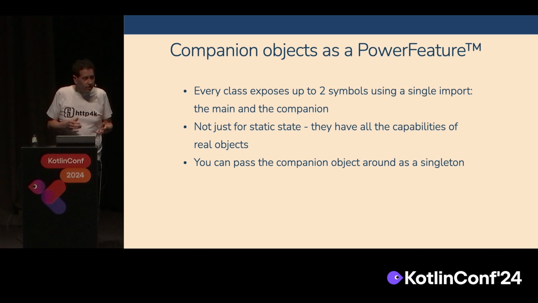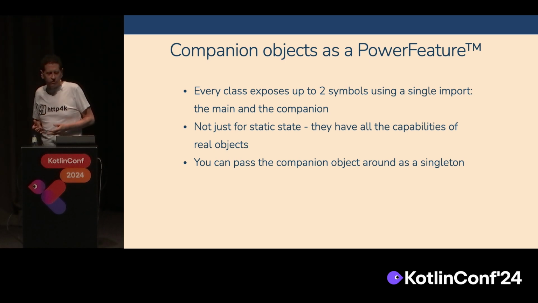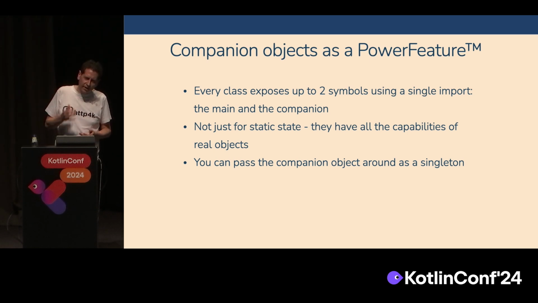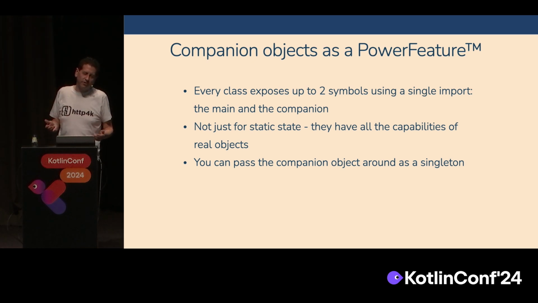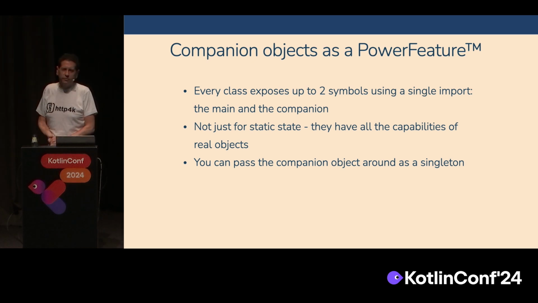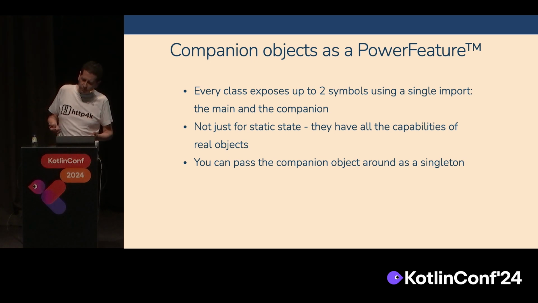So, for that, we can turn to quite an unexpected source. We can turn to companion objects. Now, a companion object is an optional object that you can include in any Kotlin class. Traditionally, it's where all the static state goes that would have been on a Java class. So that's how it tends to be used. But this is really unfortunate, because the companion object is actually much more powerful than that.